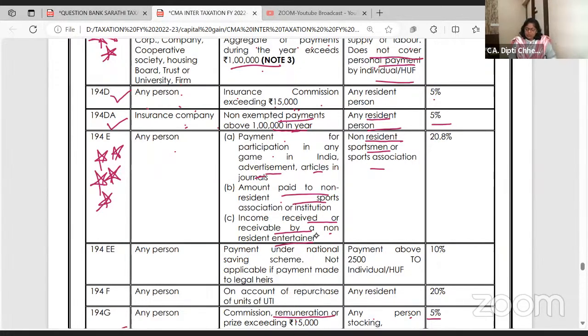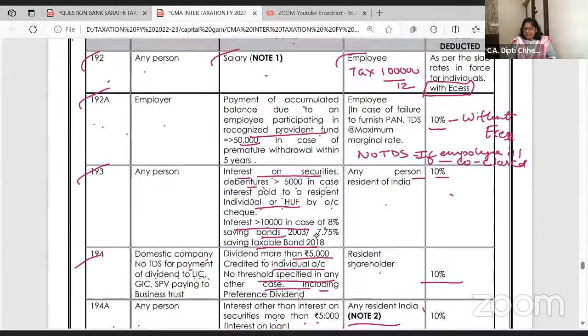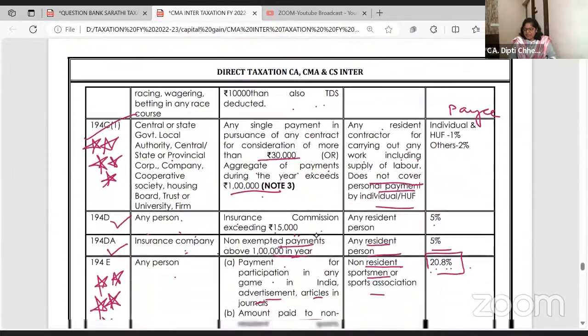Okay. So, do you know what a non-resident entertainer is? For example, if you're fond of music, there's a singer called Vidya Vox. She's from the USA, but she comes to India. She's a non-resident entertainer. She comes to India and performs. Justin Bieber, he comes to India and performs. Should we deduct the TDS? Answer is yes. How much? 20.8%. Ma'am, nowhere are we taking ESES. Everywhere the rate is 10%, 5%. Why ESES here?